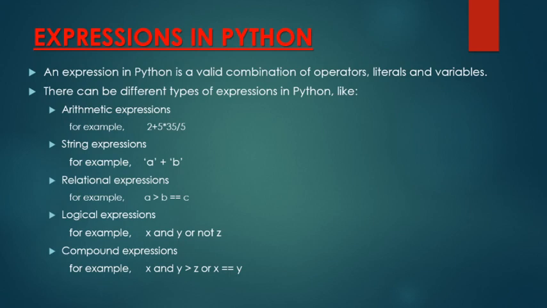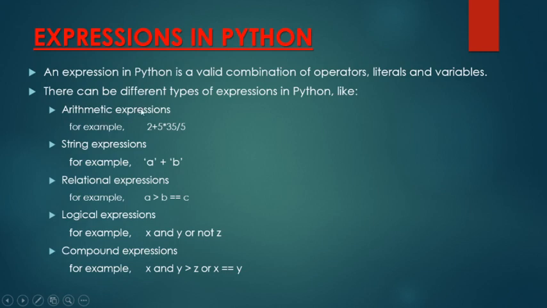What is an expression? An expression in Python is a valid combination of operators, literals, and variables. There can be different types of expressions in Python, like arithmetic expressions, string expressions, relational expressions, etc. The statements which we write by using different types of operators, literals, variables, they all are expressions. They are divided into arithmetic expressions, string expressions, relational expressions, logical expressions, and compound expressions. So we will discuss them one by one.